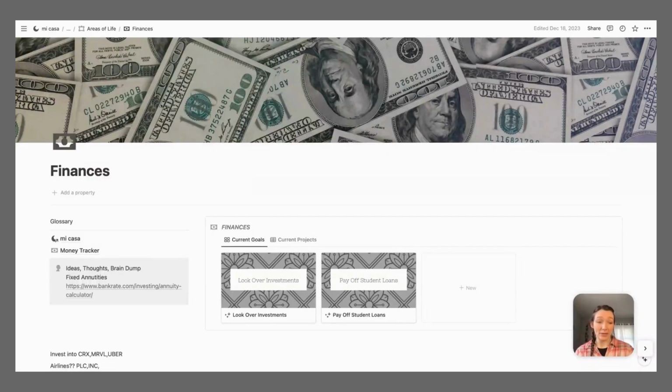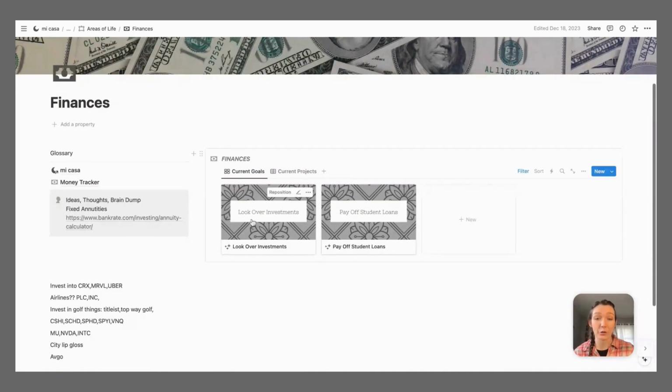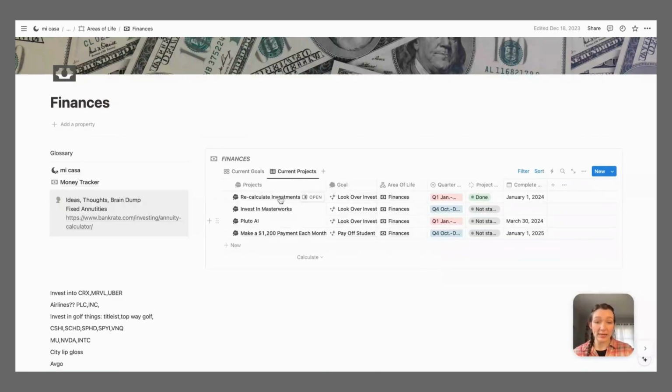So this is my finance page, and I have the goals that are for finances in a database right here. So when I drill into my finance page, I see what my current finance goals are, and then I've also got my current projects. These are the projects that I have. They are connected to the goals. That's what this column is for. It is the finance area of life, what quarter I want it to be completed in, the project status, and then the date. So just a little bit more in depth.